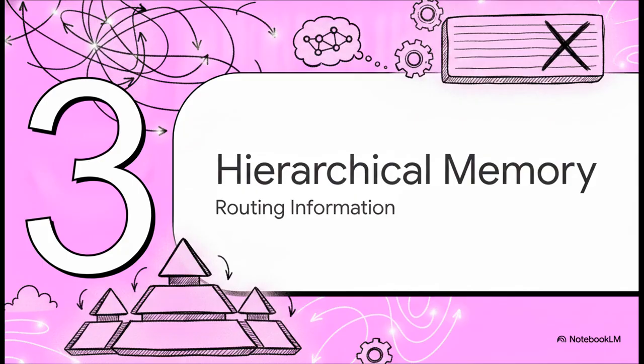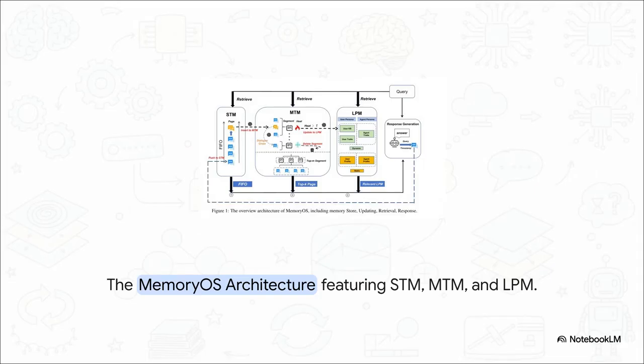All right, part 3, hierarchical memory systems. So how do we actually route all this information efficiently when our databases inevitably swell to millions of entries? Because flat storage, absolutely not going to cut it anymore. Enter the OS-inspired memory OS architecture. This shows how advanced agents use explicit memory management functions to literally page information between short, mid, and long-term storage tiers. Think of it as a router-based system.